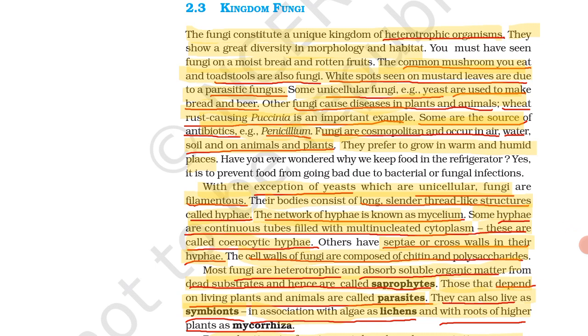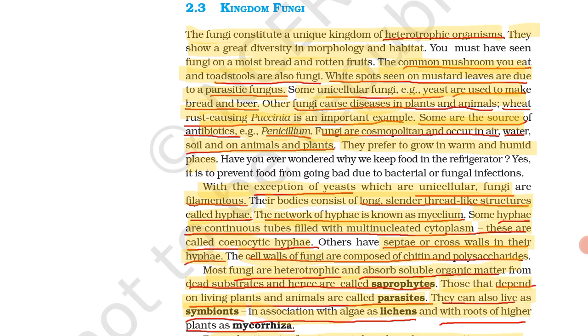Most fungi are heterotrophic and absorb soluble organic matter from dead substrate and hence are called saprophytes. They are heterotrophic, so they depend for food on others, and they absorb soluble organic matter from dead substrates. Means what? They depend on dead or decaying matter for absorption of organic matter, and for this purpose they are called saprophytes. Those that depend on living plants and animals are called parasites.